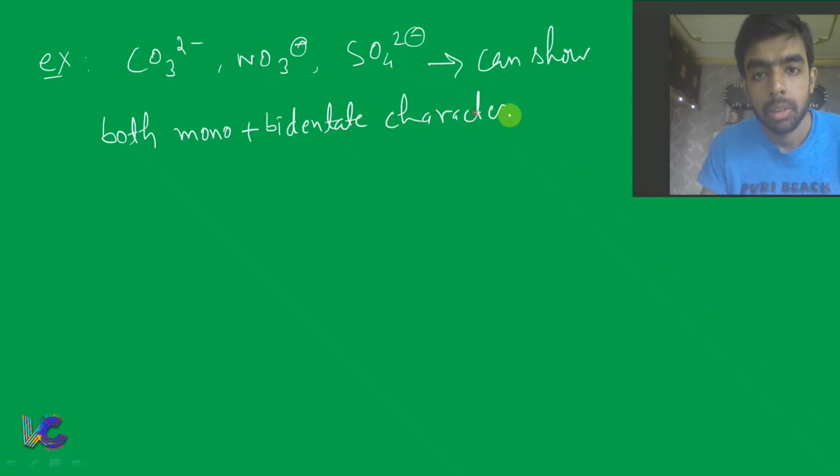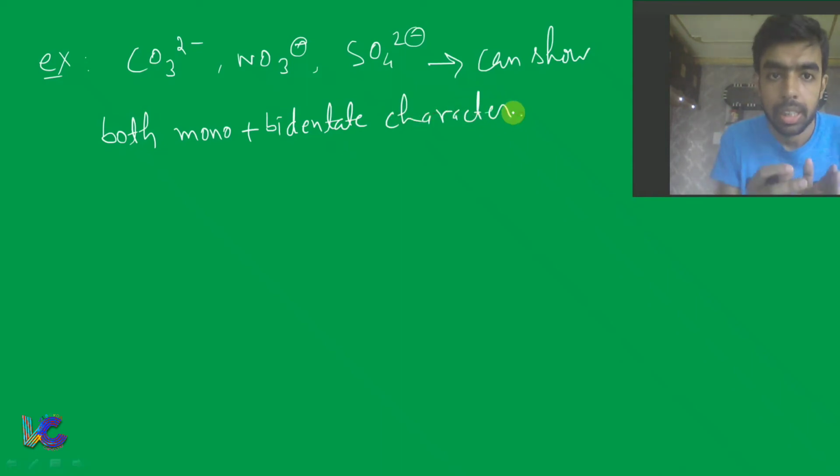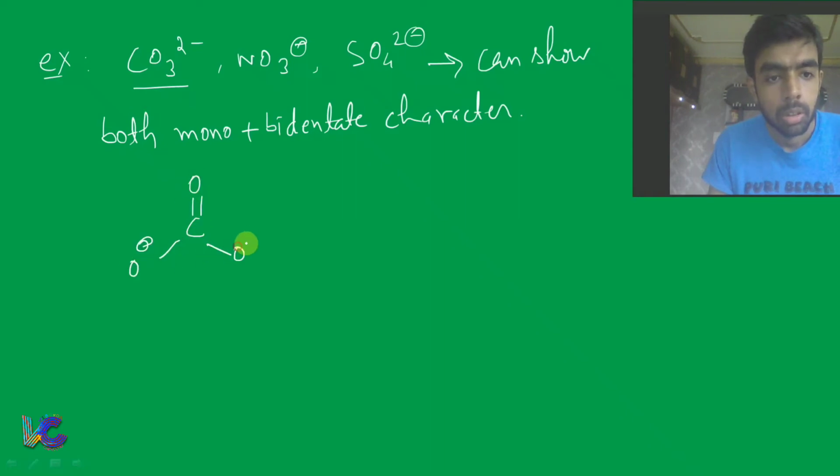Sometimes it shows monodentate character, sometimes it shows bidentate character, depending on the experimental condition. Fine. Now let's take CO3 2 minus as an example. This CO3 2 minus can show bidentate character. That means both the O minus will be coordinated with the metal center.